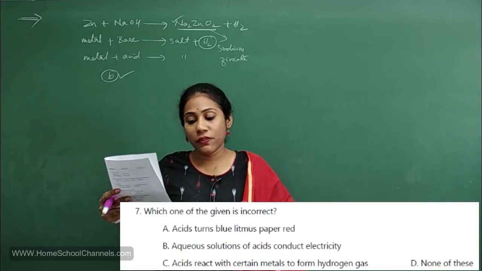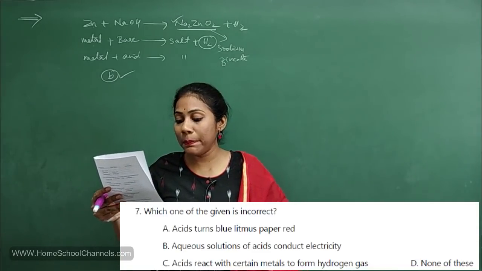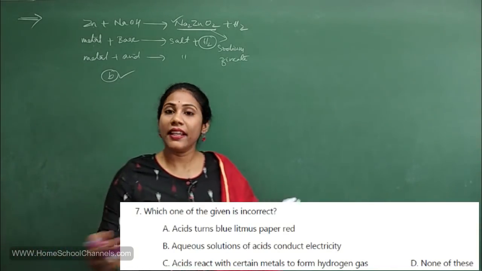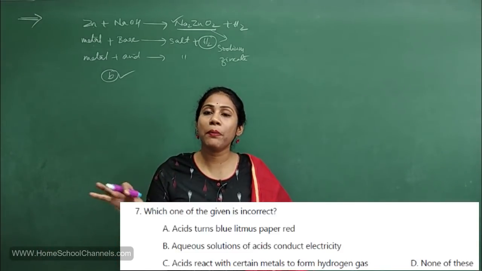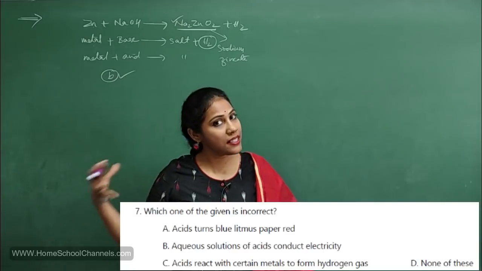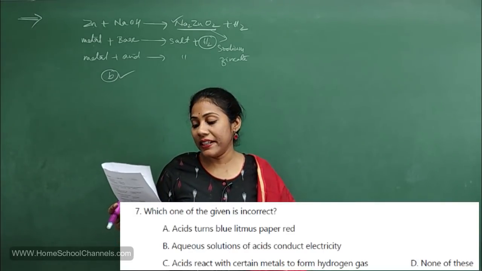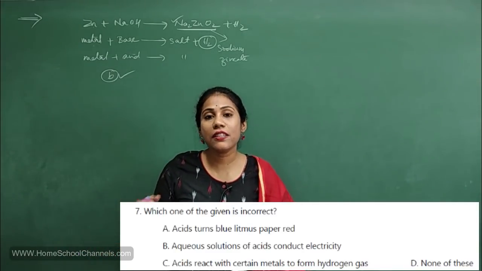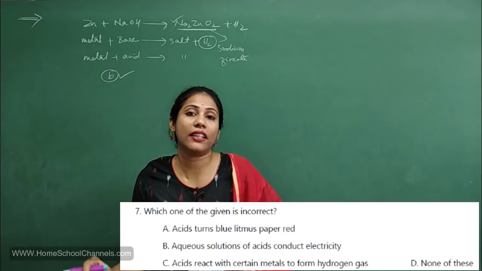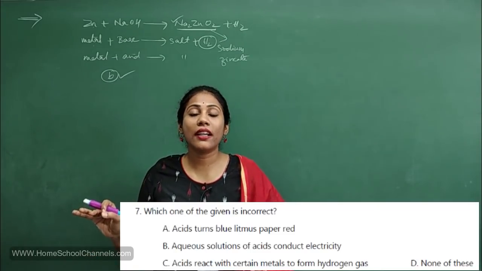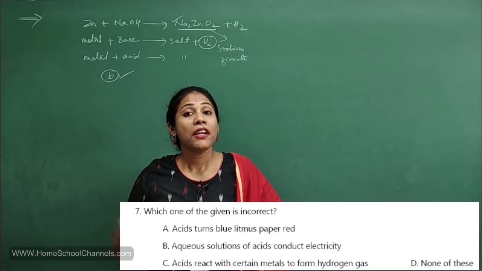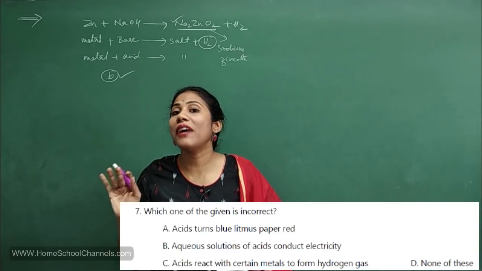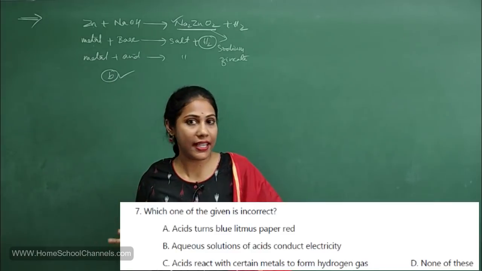Clear? First one, acids turn blue litmus paper red, and this is a correct statement only. Any acid will turn blue litmus paper red. Red litmus paper remains red only. B sentence, aqueous solution of acids conduct electricity. Yes, acid solution. Aqueous solution means what? Acid dissolving in water. Whenever acid goes into water, it gives H plus ions. Wherever ions are there, electricity can be carried. So aqueous solution of acids conduct electricity, correct sentence only.